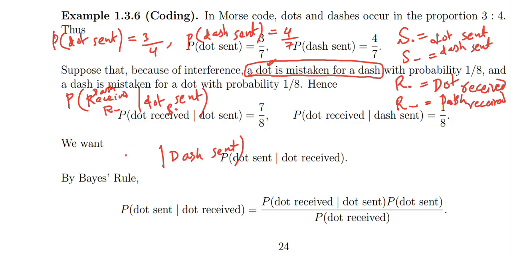The probability of dot received given dash sent, and the probability of dash received given dot sent, both are 1 over 8.